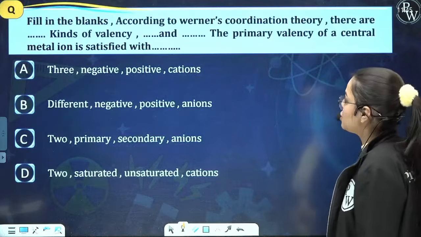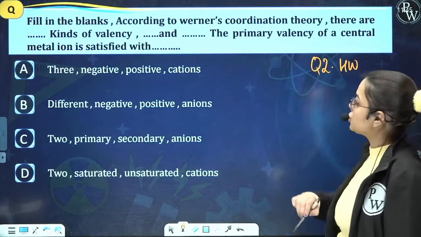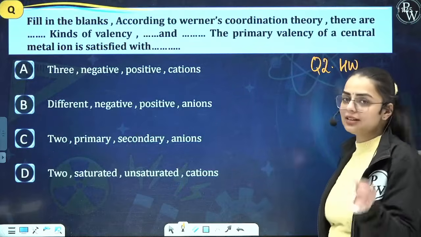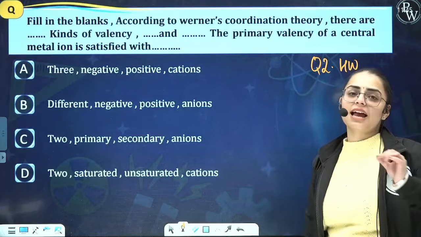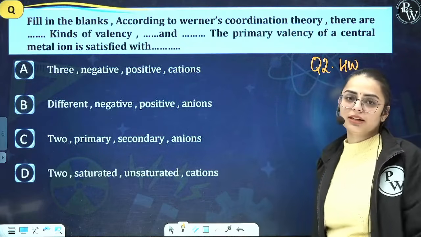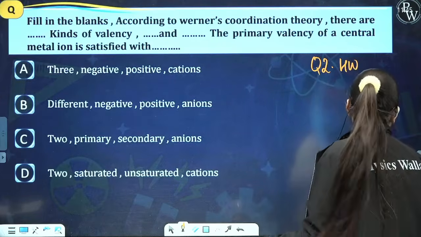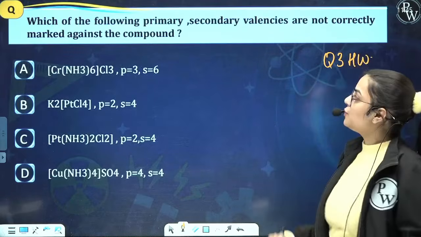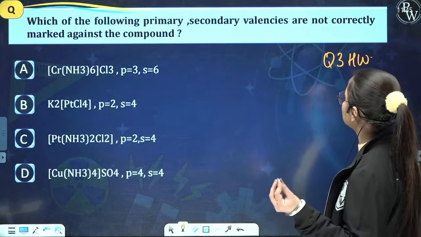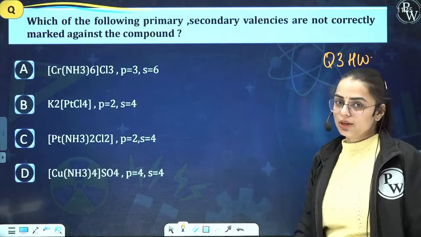Now the next question for your homework is, fill in the blanks. According to Werner's coordination theory, there are dash kinds of valency, dash and dash. Okay, and the primary valency of the central metal atom or ion is satisfied with dash. So you have been given certain examples. You can take the screenshot and write the answers in the comment section. Now comes your question number third as your homework. Question third is basically, which of the following primary and secondary valencies are not correctly marked against the compound? So you have been given certain questions over here.